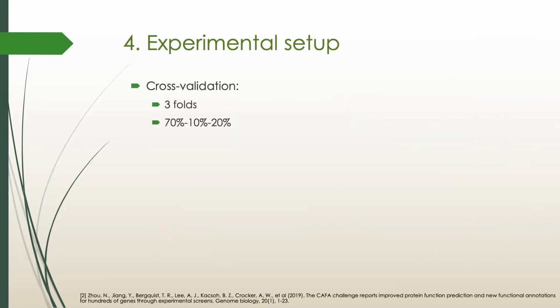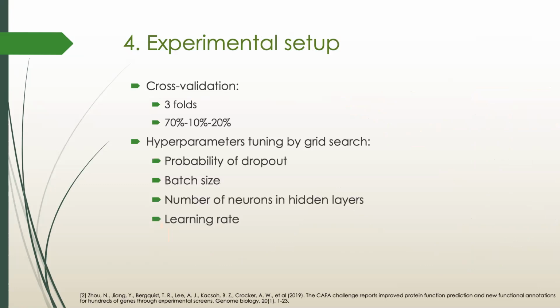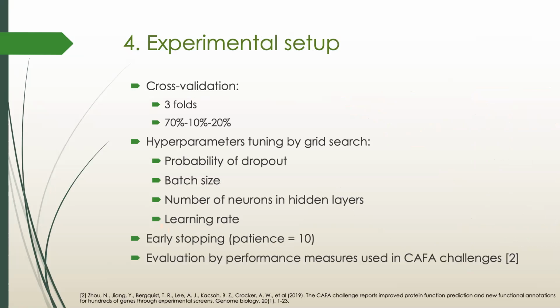All these models were trained under a cross-validation scheme involving 3 folds and a partition of the training data into 70, 10, and 20% for training, validation, and testing respectively. Hyperparameters were fine-tuned by grid search, focusing the optimization process on the dropout probability, the batch size, the number of neurons in the hidden layers, and the learning rate. The number of epochs was optimized using an early stopping strategy, and all model performances were compared and assessed using the Fmax, precision and recall defined and used for the CAFA challenges.